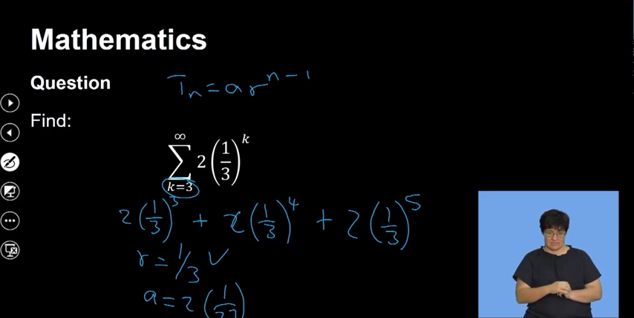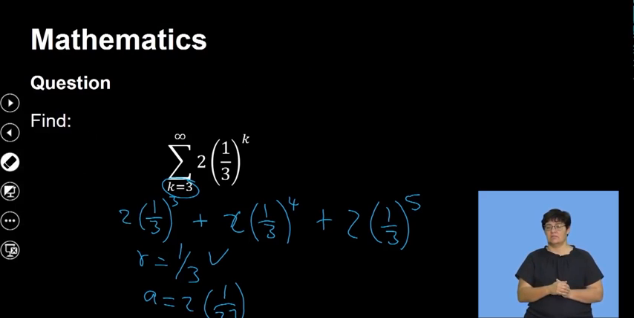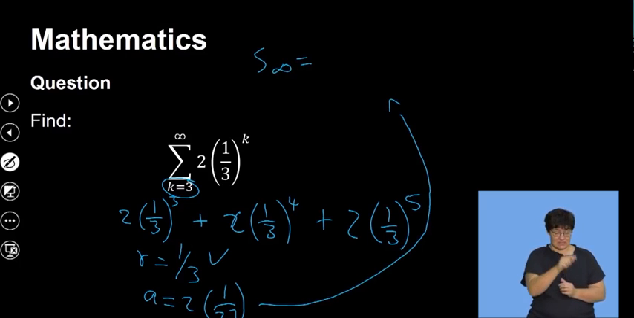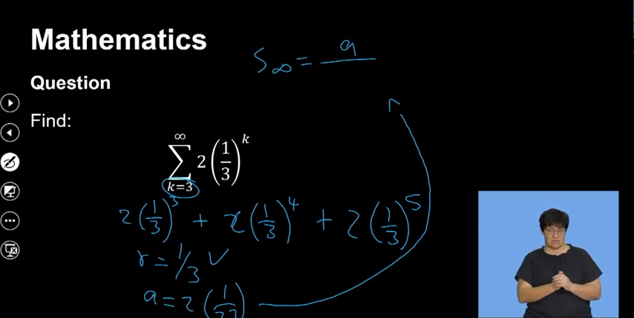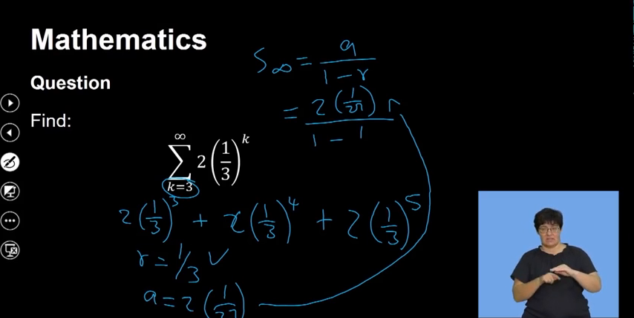And then I will go straight to my formula. Then let me remove that formula up there. Remember, that was just for me to try and show you where this comes from. Now, to then find the sum to infinity of this, I will say sum to infinity is equals to A over 1 minus R, excuse me, which is equals to the A value we just said is 2 into 1 over 27, all divided by 1 minus 1 over 3.